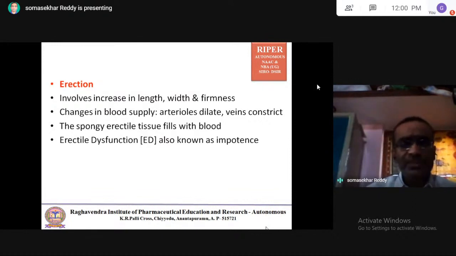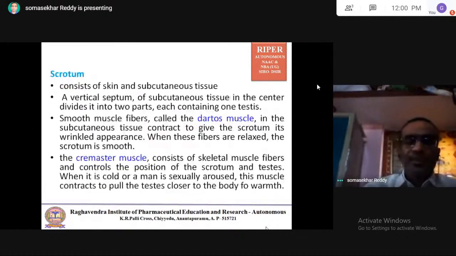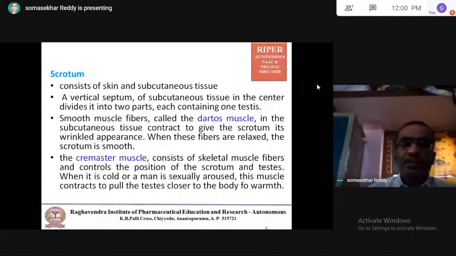Erectile dysfunction is also known as impotence. Coming to the scrotum, it consists of skin and subcutaneous tissue.